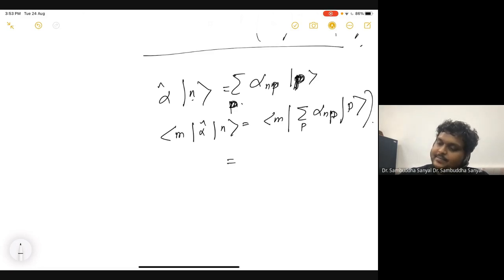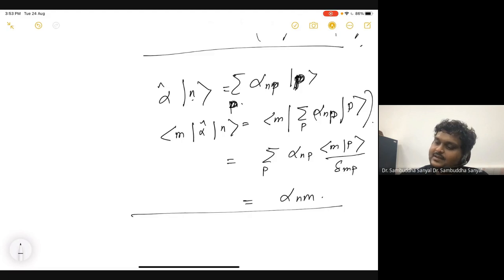Now this m passes through because this alpha is a scalar. So I have the sum over p of alpha n p, m and p. Now this is delta mp. So therefore you have alpha nm. I think this is the cleanest proof of this statement, because I am using the same notation. That's what makes the thing muddly.